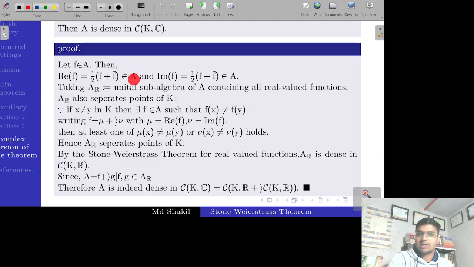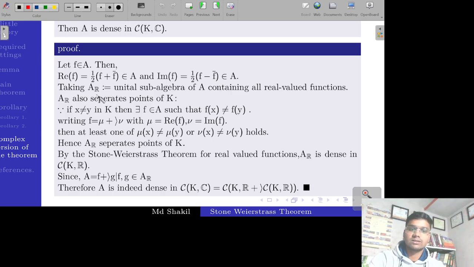Both of these will be elements of A because f and f bar both are given to be elements of A. Whenever f is in A, then their addition is also in A, and multiplication by a scalar alpha equal to 1 by 2 will also be in A, and hence this real part is in A because A is a unital subalgebra. Likewise, the imaginary part of f will also be an element of A.